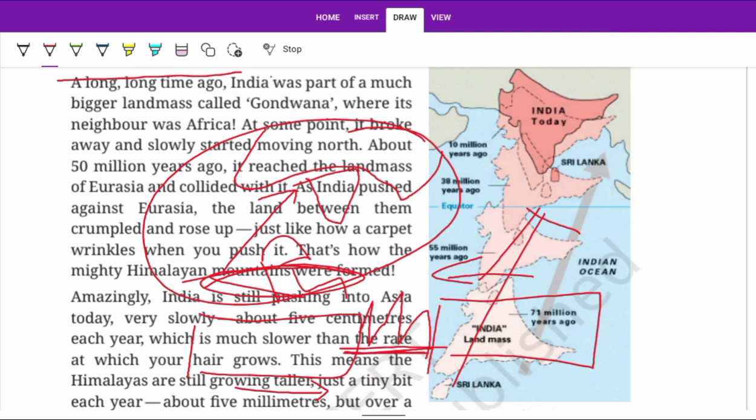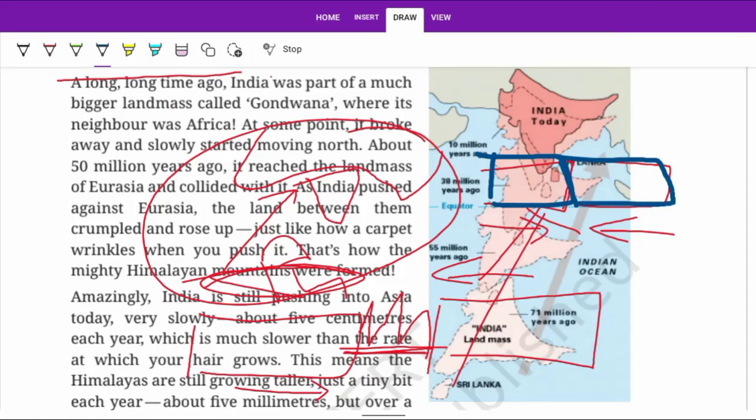When plates push each other, their front side, the collision side, gets folded, and thus the folded mountain becomes like this.